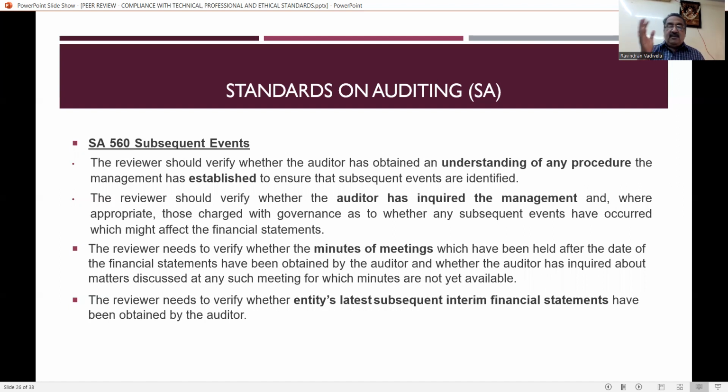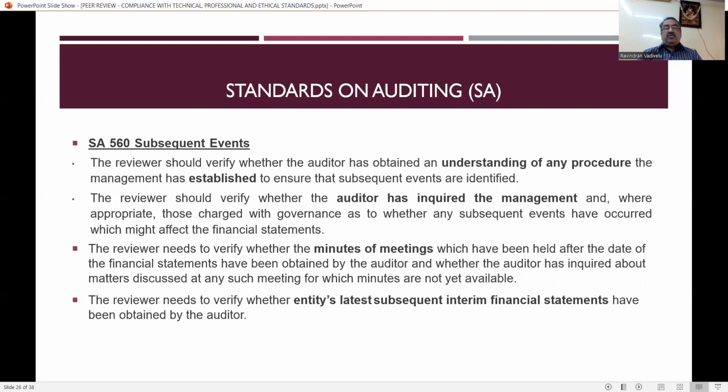Suppose there is any subsequent event, whether the same has been given credit for the year of audit, and what importance the management has given to understanding the events occurring after the date of the balance sheet. The reviewer should verify whether the auditor has inquired of the management and, where appropriate, those in charge with governance as to whether any subsequent events have occurred which may affect the financial statements. Suppose there is any happening after the balance sheet date, whether that affects the original balance sheet. Let us take it from the NPA angle also.